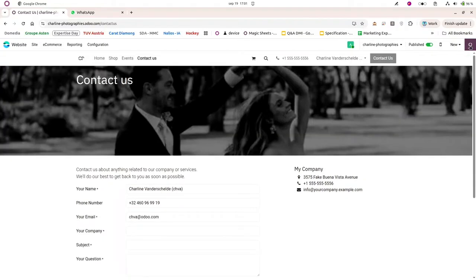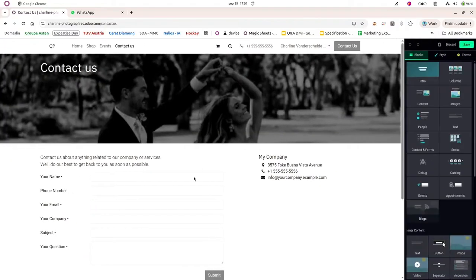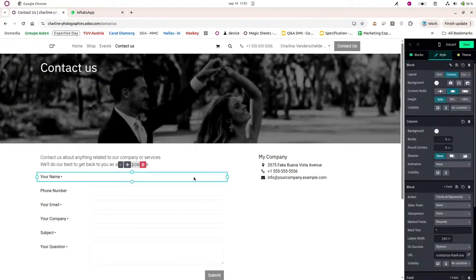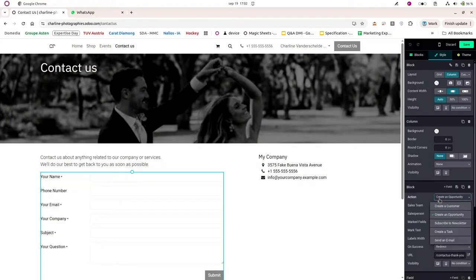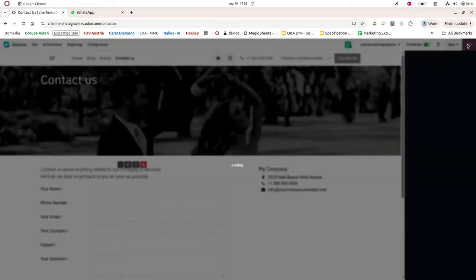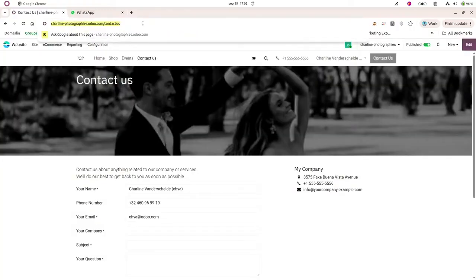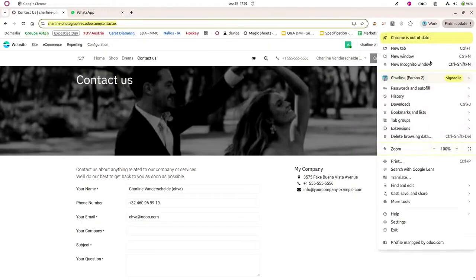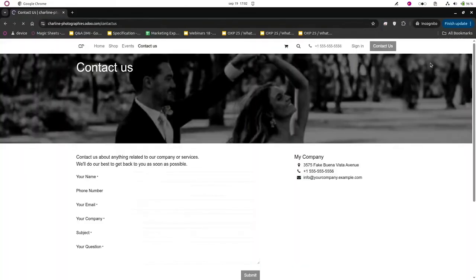And how to do this? I will click on the edit button. And by clicking on the field here, you will be able to choose the action behind this contact form. So here I will create an opportunity, but I can create a customer, subscribe to a newsletter, create a task, and an email. But here what I want to do is to create an opportunity. So let's save it like this. And now I will copy paste it in an incognito window so that I can act like a real customer.